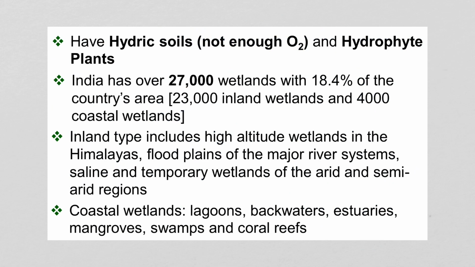Now let's come to the features of wetland ecosystem. They have hydric soils. Hydric soil means there is an absence of oxygen, or not enough oxygen is available. So the type of soil in the wetland ecosystem is hydric soil, and also hydrophyte plants. Hydrophyte plants and hydric soils are a characteristic feature of the wetland ecosystem.